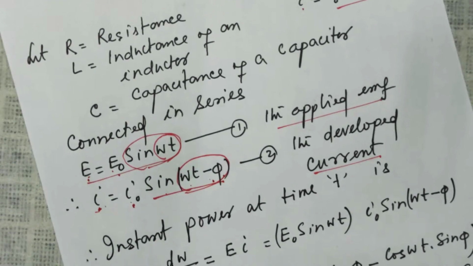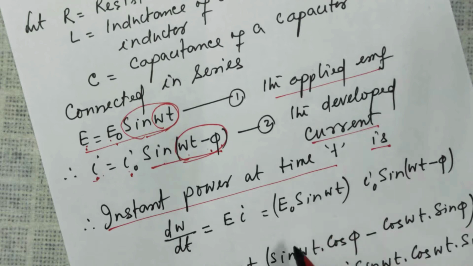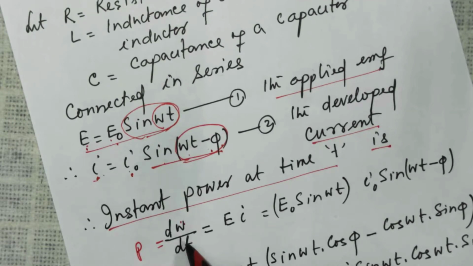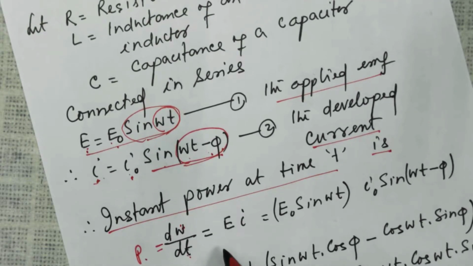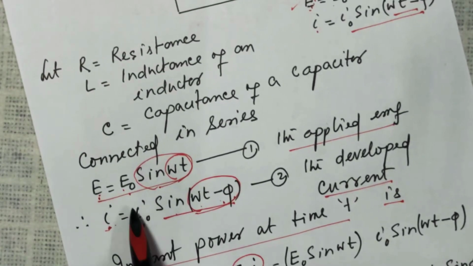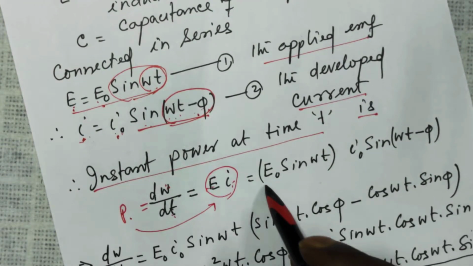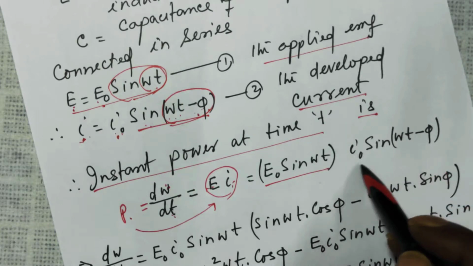So the instantaneous power at a time will be the product, and power is the same thing as rate of doing work, W by T. It was derived in current electricity as the product of voltage and current. So EMF and current: your EMF is E naught sin omega t and current is I naught sin omega t minus phi. So the product of that: E naught sin omega t, I naught sin omega t minus phi.